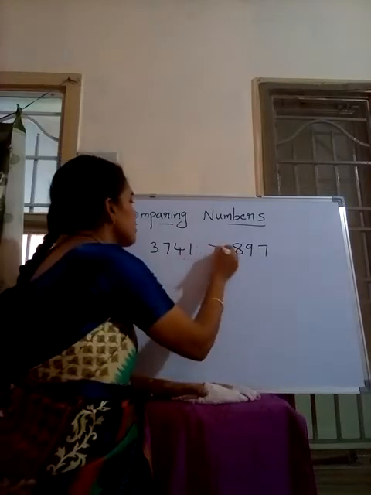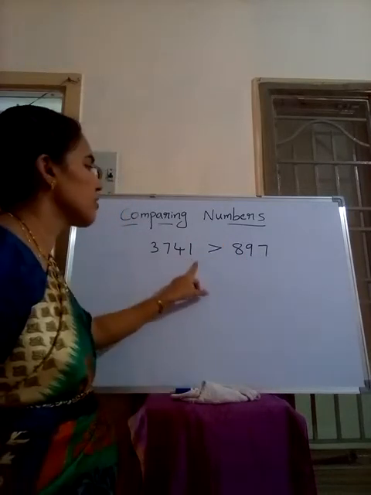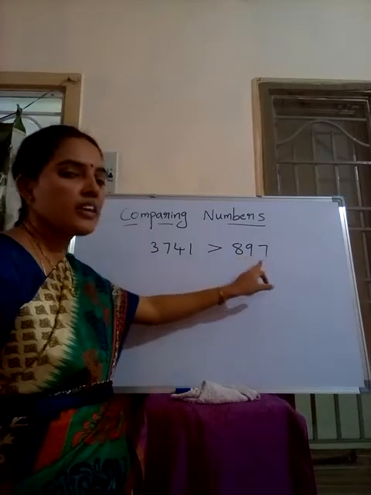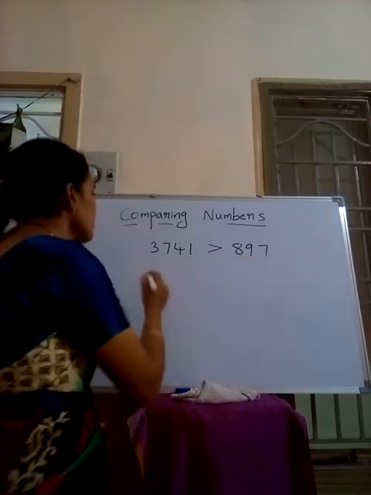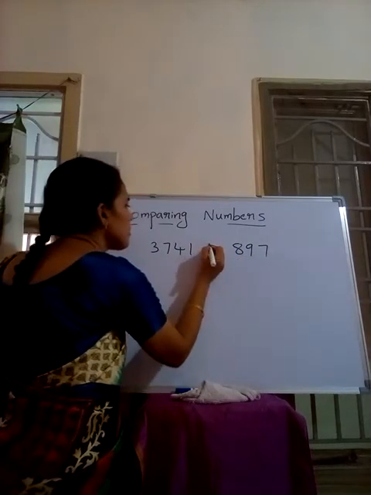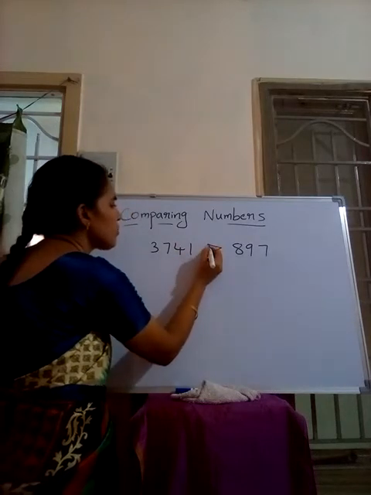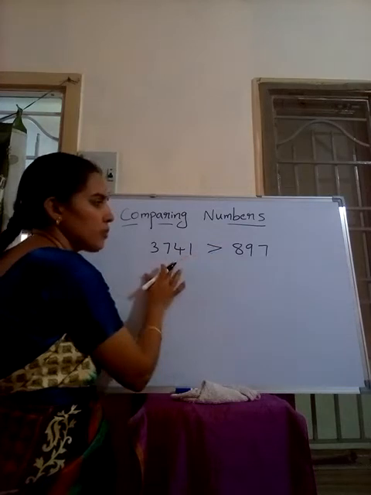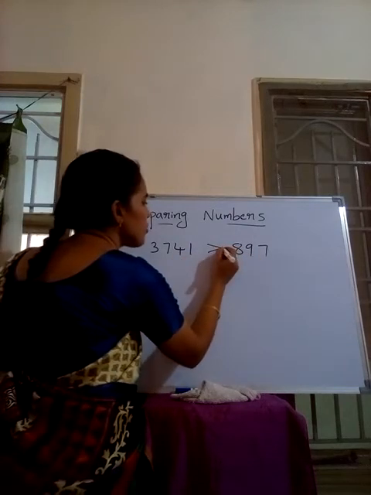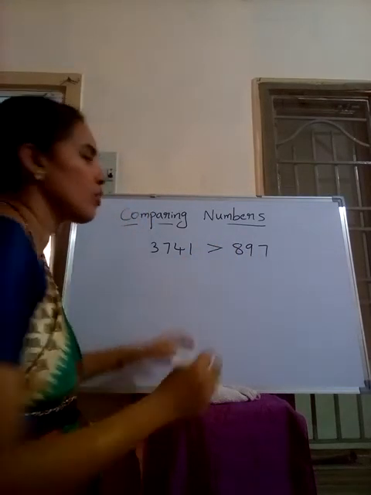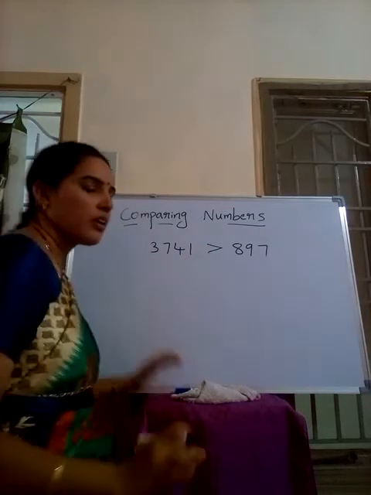That is why 3741 is greater than 897. On the greater number side, the symbol should have 2 dots, like that you remember, and the smaller number side should have only 1 dot. This is how we write the greater than symbol. Now next,